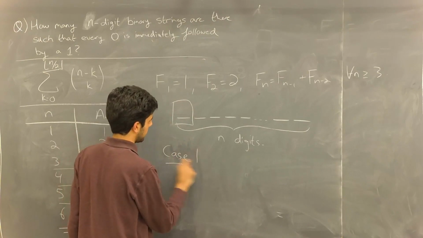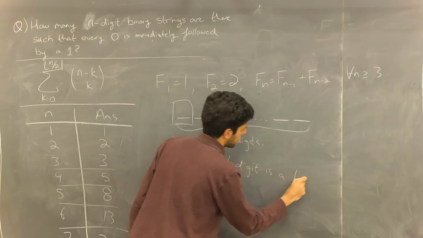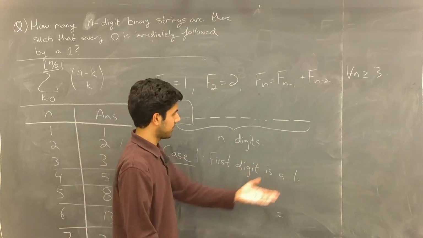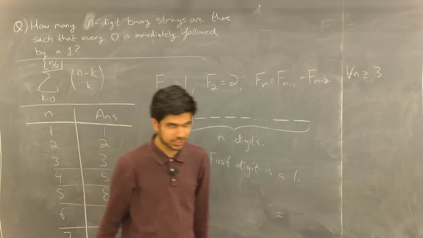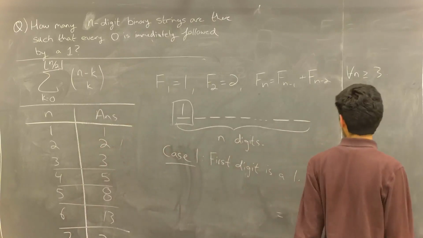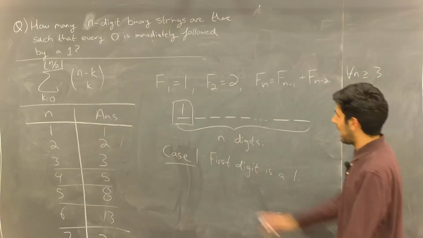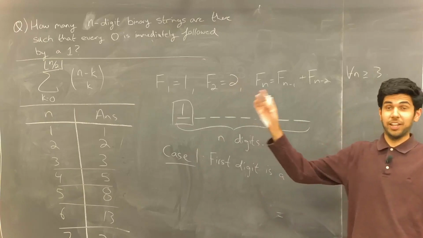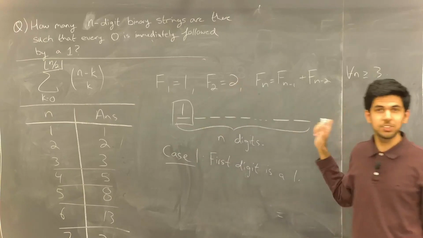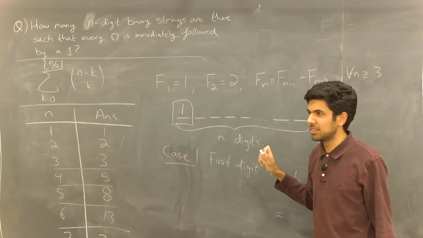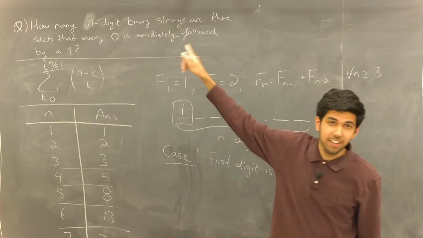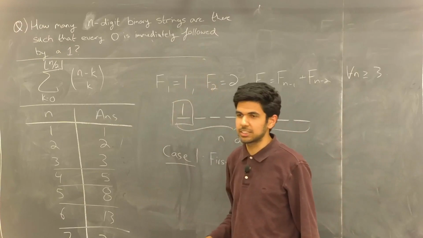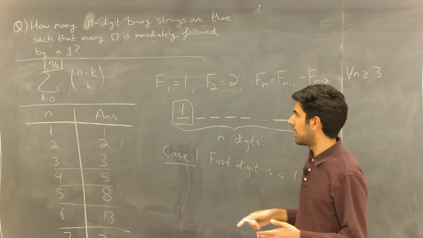Case one. The first case is that the first digit is a 1, right? And case 2 will be that the first digit is a 0, but I'm not going to write that out just yet. Okay, so I've put a 1 there. Hooray, good for me. Now I have to fill in the remaining n-1 spaces. But I don't want to do that, because that will take a really long time, and I have to abide by this constraint that every 0 is followed by a 1.